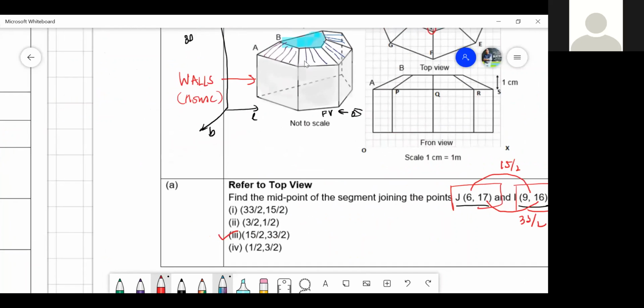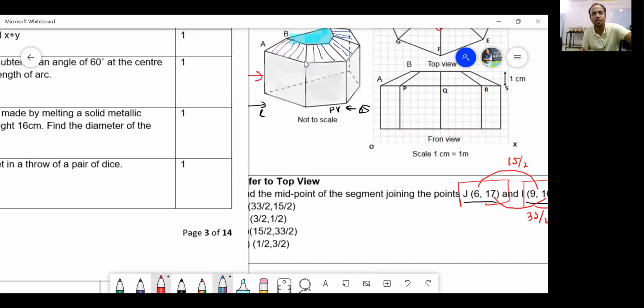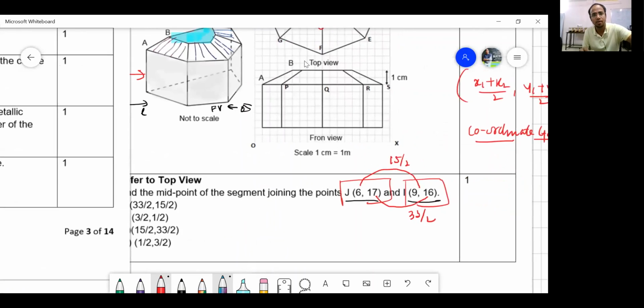Now, question number 2. Let me check question number 2. But I have to refer to this figure quite often because question number 2 is hidden below. Just a minute. What is happening? I have to scroll it down, right?